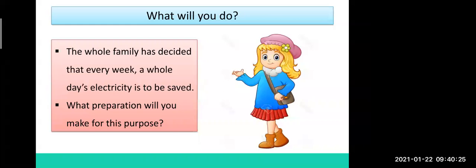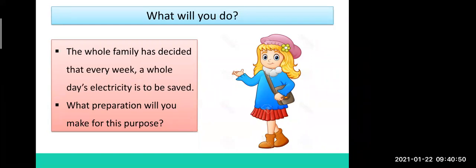Yes, because nowadays what happens? If you get electricity, all are busy on the phone. But without electricity, we will use the phone a little. So you will get valuable time with your parents to play games and talk with them. You can talk about the olden days. You can read a book also. You can clean your house also at that time. So there are many things.